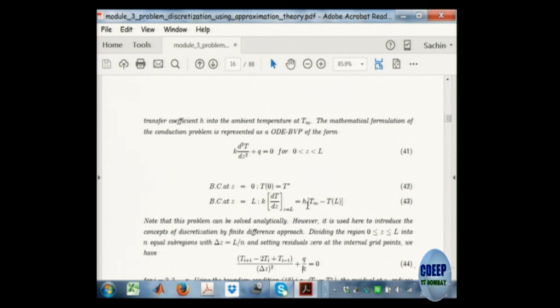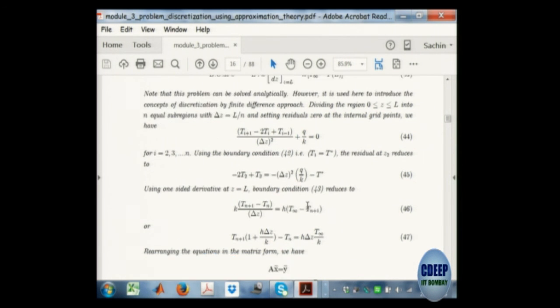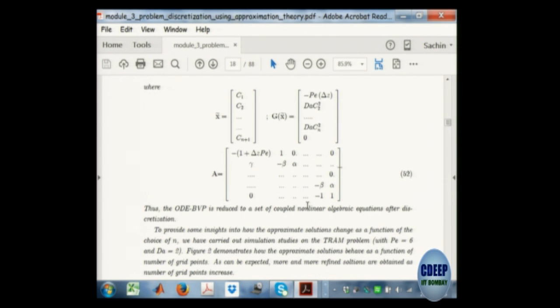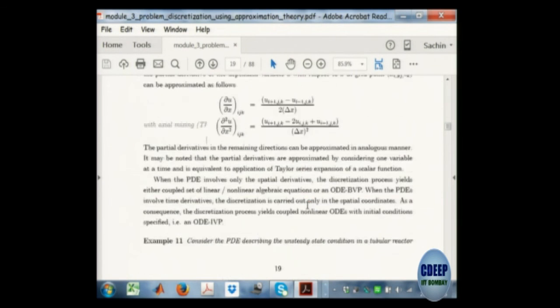So you need to marry this abstraction and real engineering problems all the time. If you do that, then there is much better learning in terms of retaining the concepts, because you know why this is needed, where this is needed exactly. And this could also come in terms of the exercises that you give. So this is Taylor series approximation. Then I go further and teach interpolation polynomials and so on.